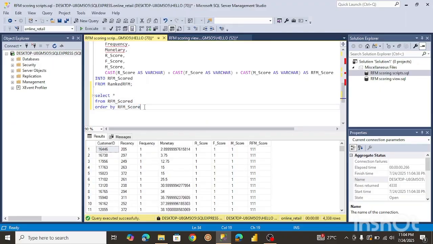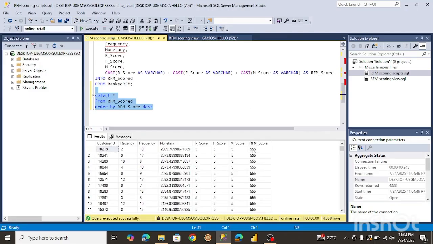And of course, that will be in descending order. Okay, so this is exactly what we need. We can see that all these are exactly what we need. These have the highest RFM score, and these are probably the customers that we want to focus on for our next campaign, right? So yeah, we managed to get to know all the customers we want to focus on. All these are our top priority customers, right?